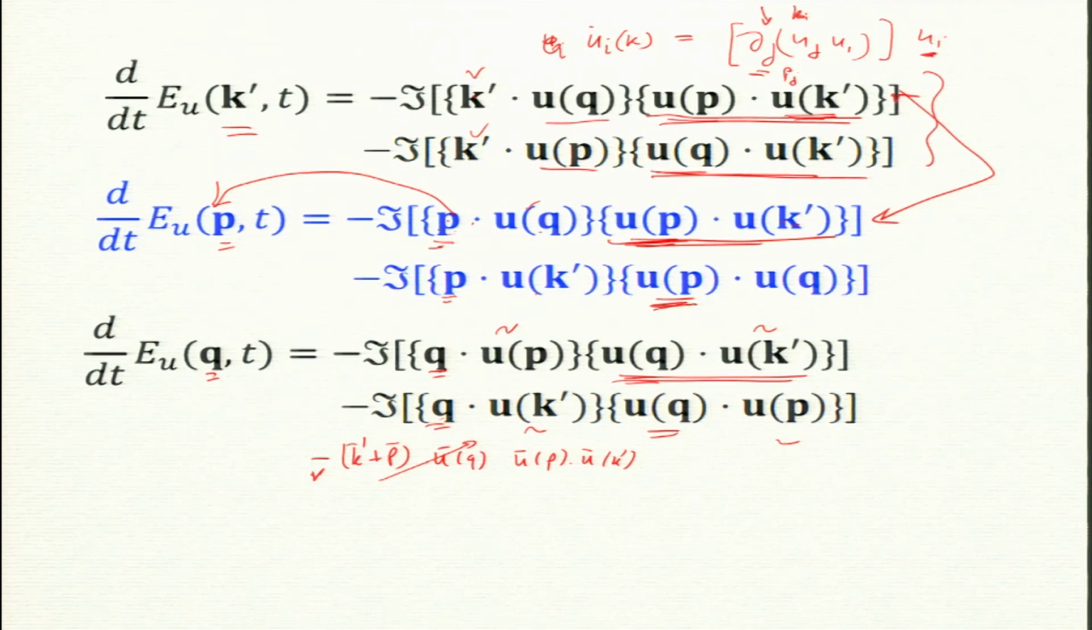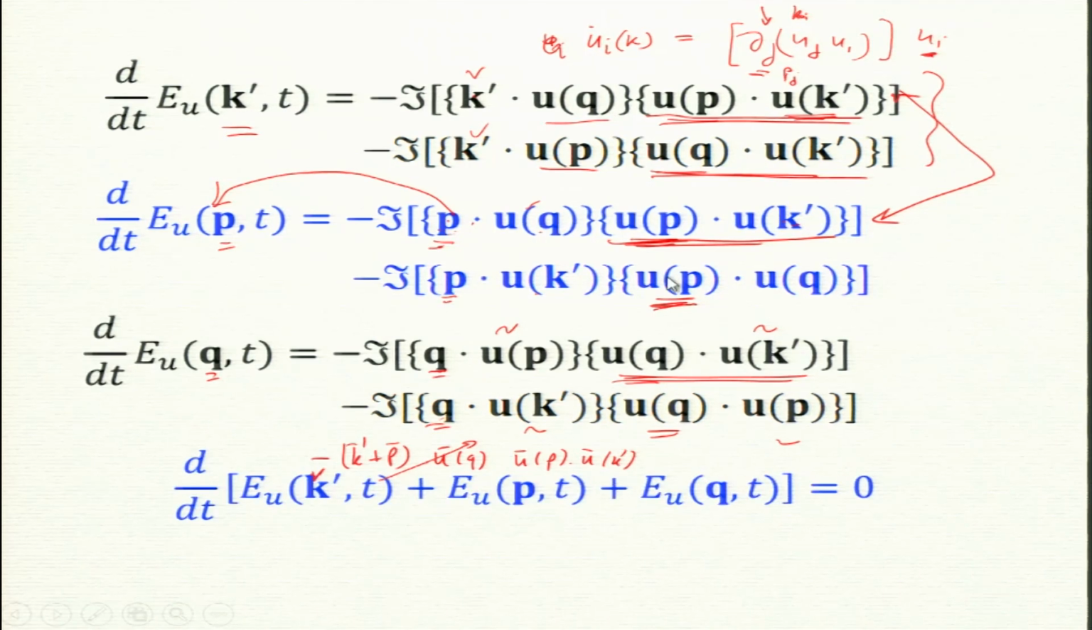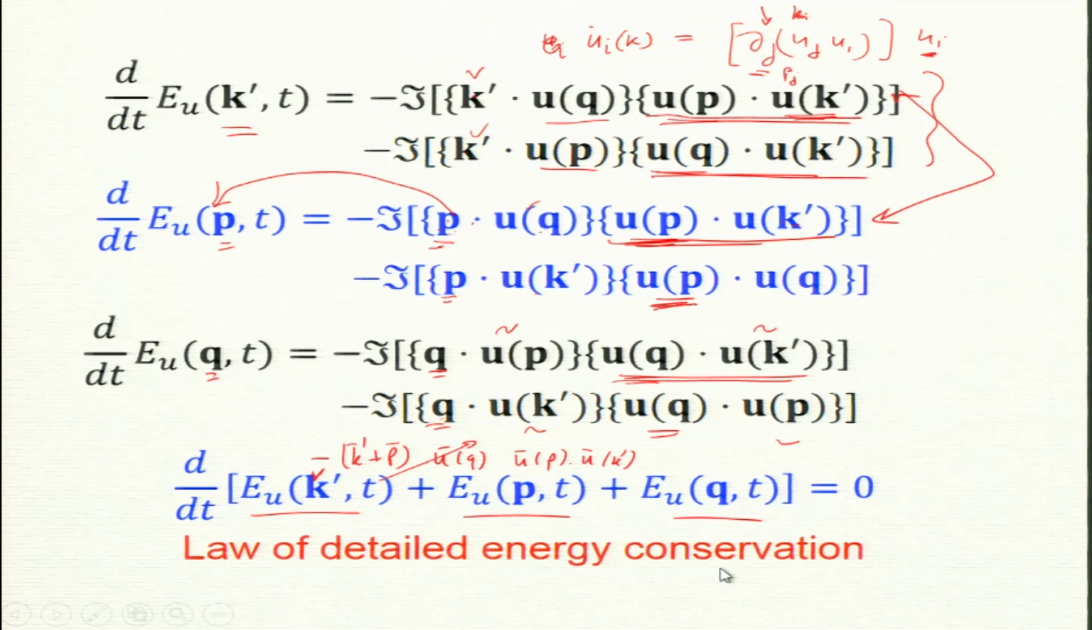As a result, the energy of the 3 modes together, d by dt, is 0, and that is how we prove that energy is conserved in a triadic interaction. This has a name: it is called detailed conservation of energy in a triad, or triadic conservation. So, it is not only that energy is conserved for the full box, but it is also conserved for each triad. So, it is more detailed.